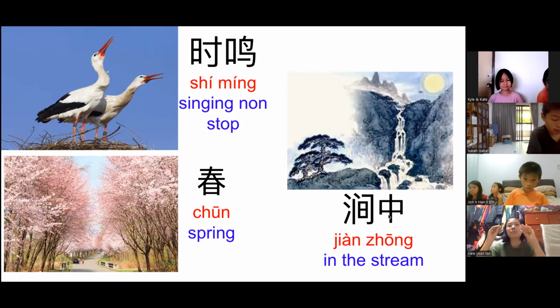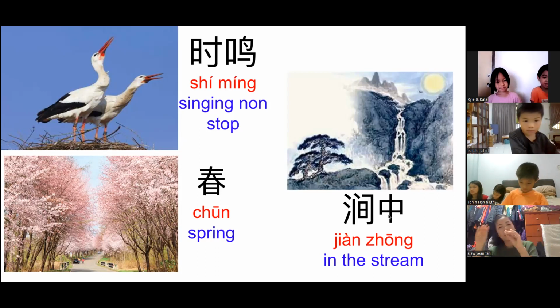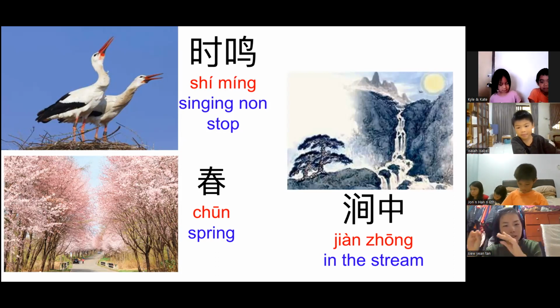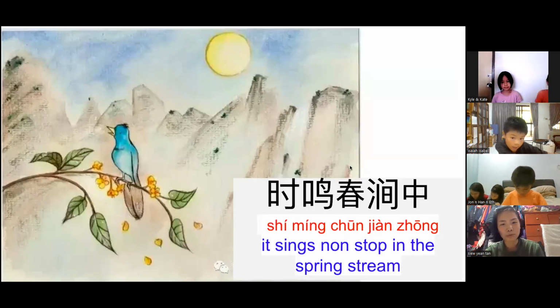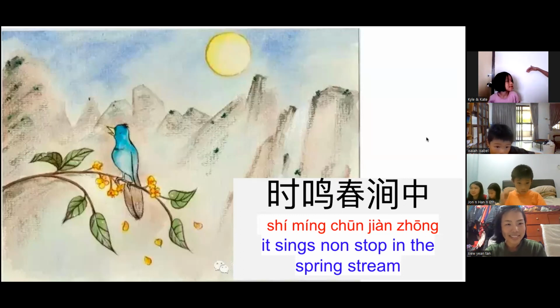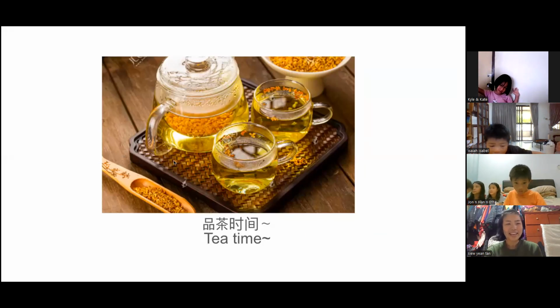So all the birds are being woken up by the moon, and now they are chirping in the mountain, in the stream. Wow, so beautiful, right? 时鸣春涧中. So nice, later you can draw this picture. It sings non-stop in the spring stream.